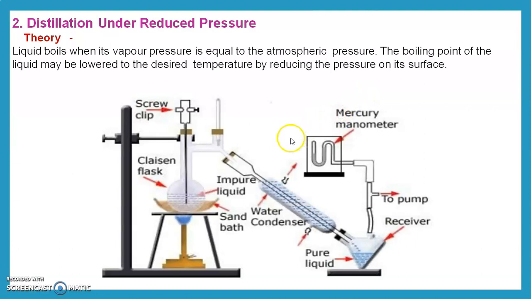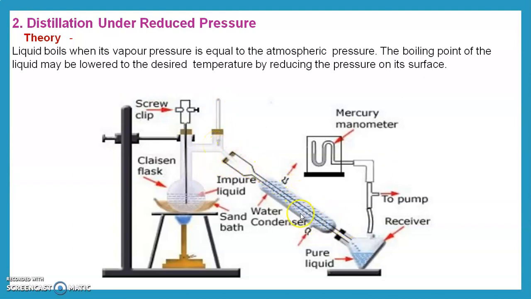This is the assembly of distillation under reduced pressure. This is the round bottom flask, or Claisen flask, containing the impure liquid. This is the thermometer to maintain or record the temperature.